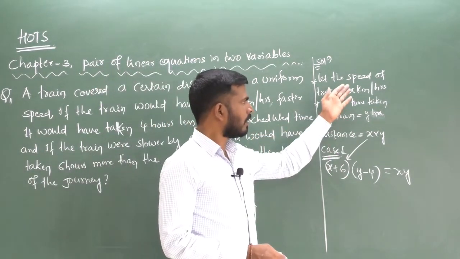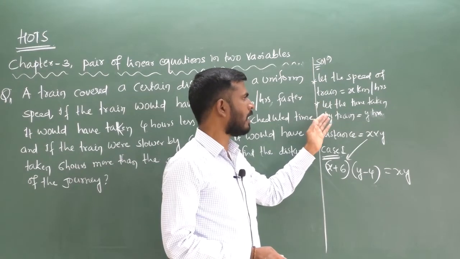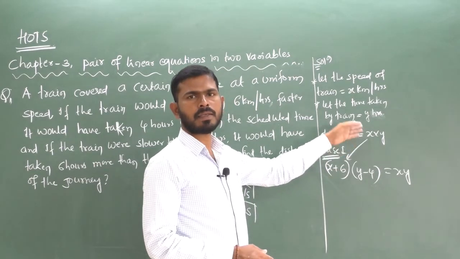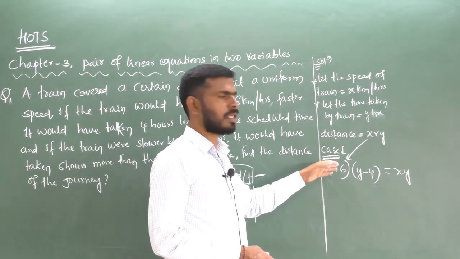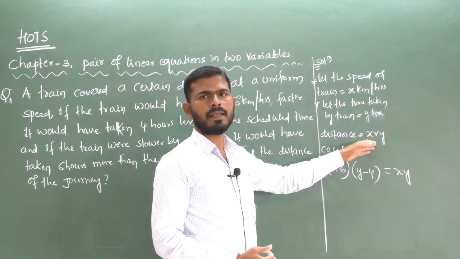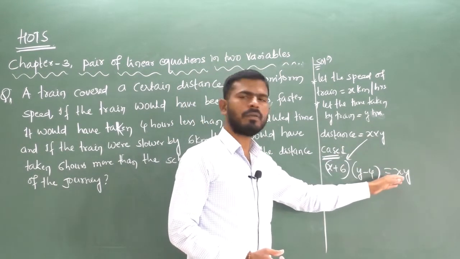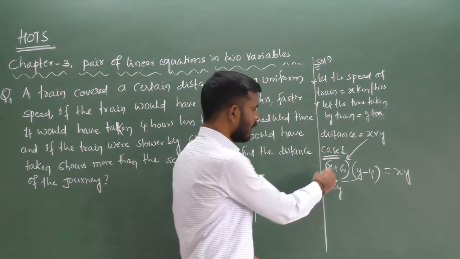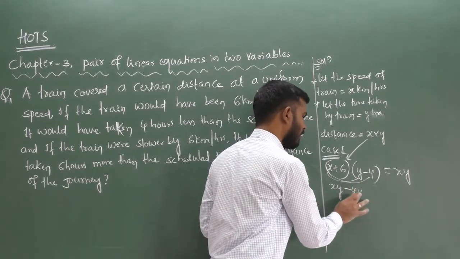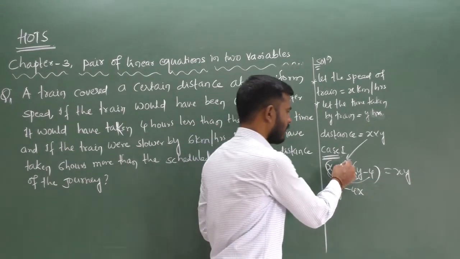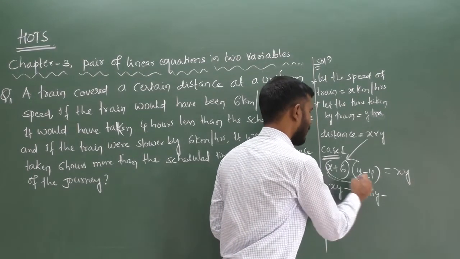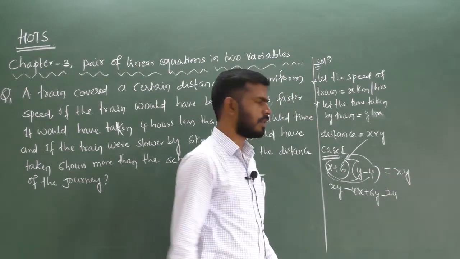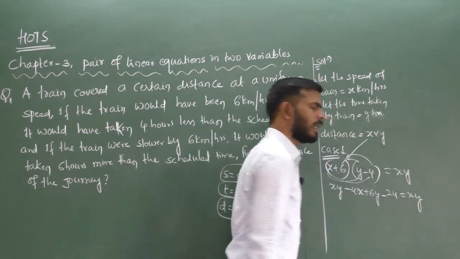First, consider the speed of the train as x and time as y, so total distance is xy. Suppose we increase the speed by 6 km per hour, it requires 4 hours less, equal to the total distance. Now we simplify this: x into y, xy. Next x into minus 4, minus 4x. Next 6 into y, plus 6y. Minus 6 fours are 24, minus 24, equal to xy.